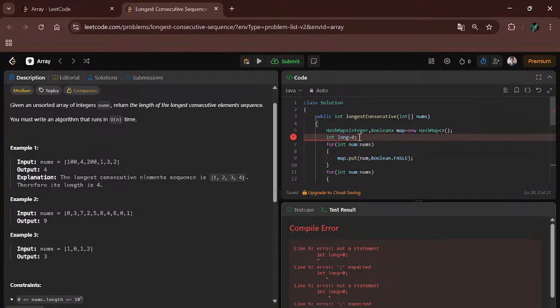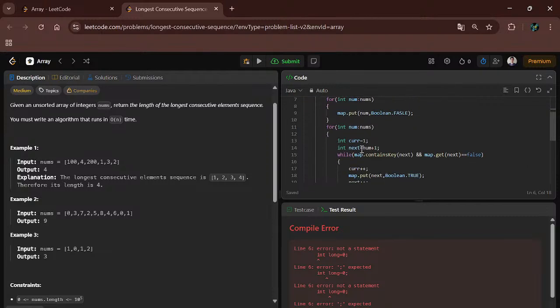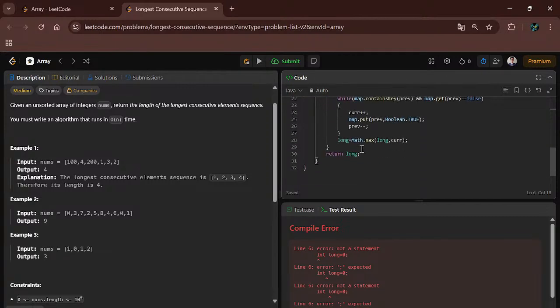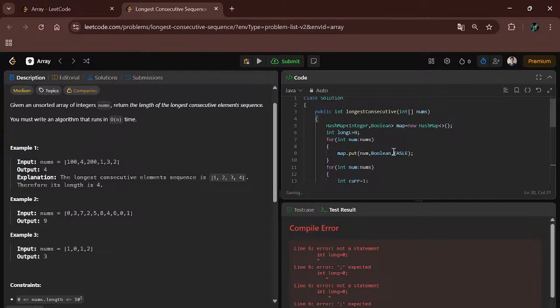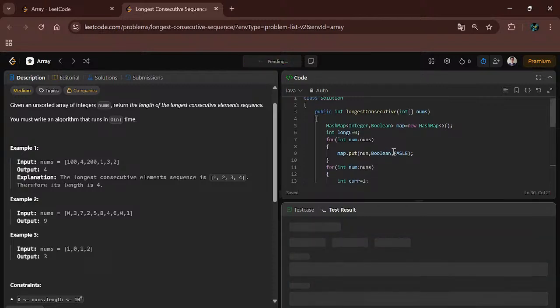Here it is an error. What is the error? We have taken integer long equal to 0. Long is a data type, so here I will take long length, L for length. I will change it here to long length, and here also long length, and here also long length, because long is a data type, so we can't use it as a variable name. Let's compile the code.